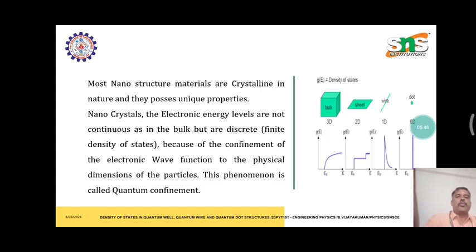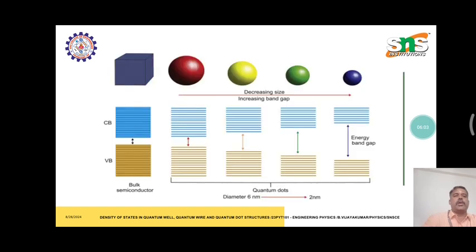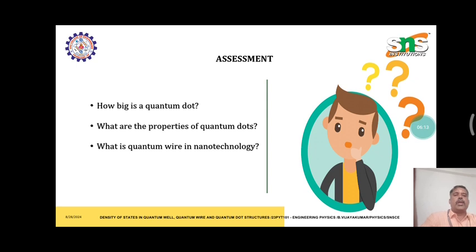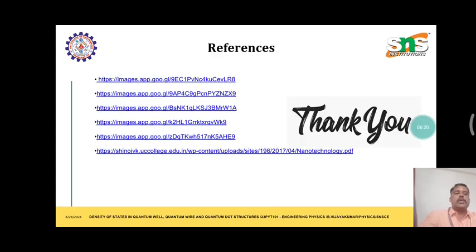So all this is in nanometers, in the form of nanostructure crystals. Electronic energies are not continuous in the form of crystals. Because of the confinement of the electronic wave function to the physical dimension of the particle, this is called quantum confinement. Quantum confinement gives a different range of dots, with different colors. So what is a quantum dot, what are the properties of quantum dots, and what is a quantum wire in nanotechnology? So this is all